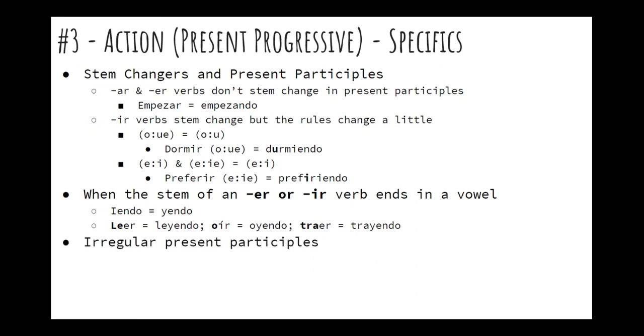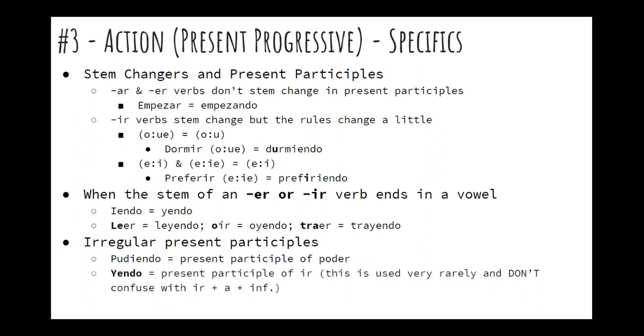There are a few irregular present participles. You've got pudiendo, which is going to be the present participle of poder. This one uses the O to U stem change, but it is an ER stem changer, which normally don't stem change when making present participles. And then you have yendo. This is the present participle of ir, and this is used very rarely.